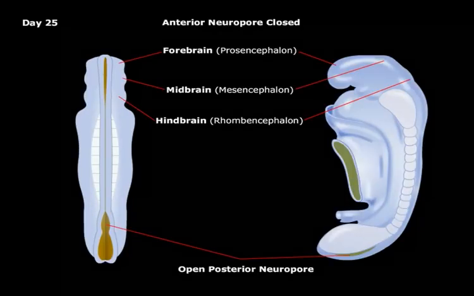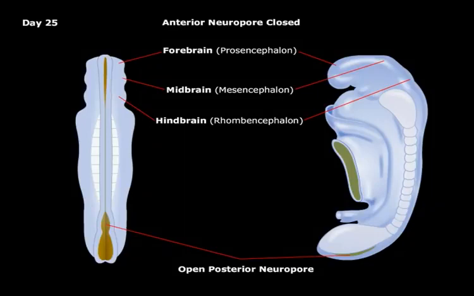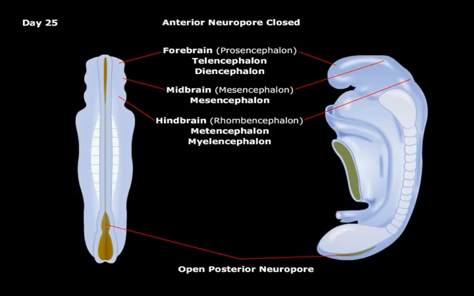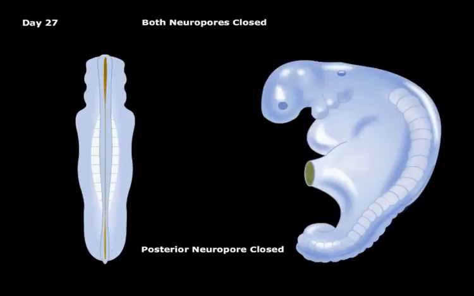After closure, the cranial end of the neural tube develops into 3 primary vesicles: the forebrain, or prosencephalon, the midbrain, or mesencephalon, and the hindbrain, or rhombencephalon. These 3 develop later into 5 secondary vesicles. The forebrain develops into the telencephalon and diencephalon. The midbrain develops into the mesencephalon. The hindbrain develops into metencephalon and the myelencephalon. The caudal neural pore then closes on day 27.